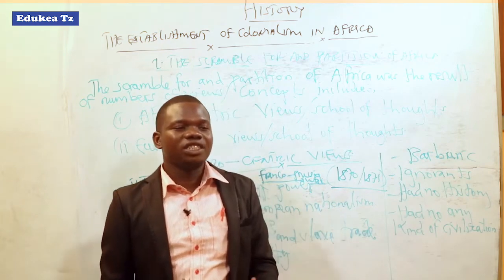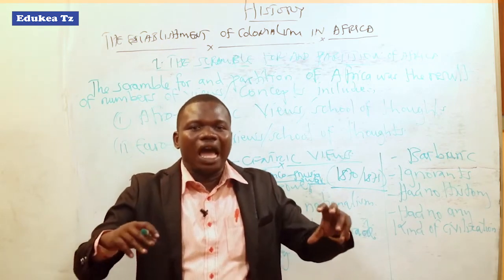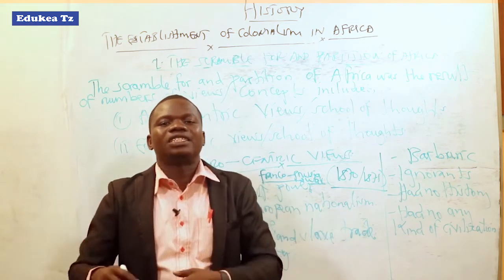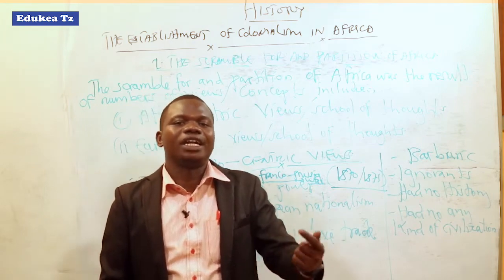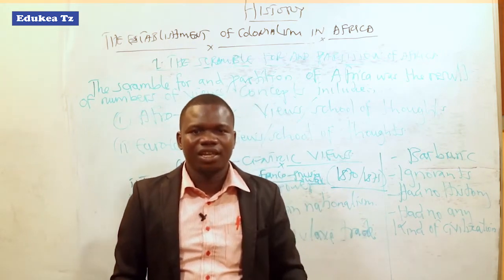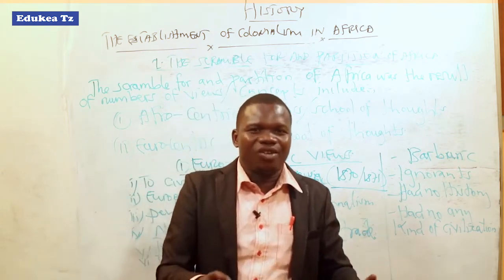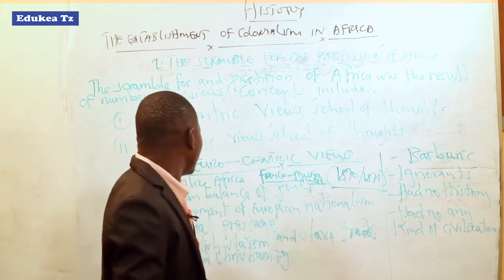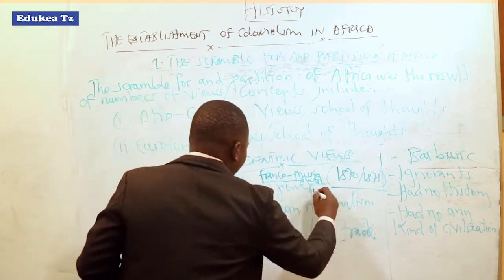So while France wanted to compensate for her two lost colonies, at the same time Germany had the interest of increasing the number of colonies. Not only Germany, even Italy. So in managing or balancing their power, this led to the scramble for and the partition of Africa. That is point number 2.